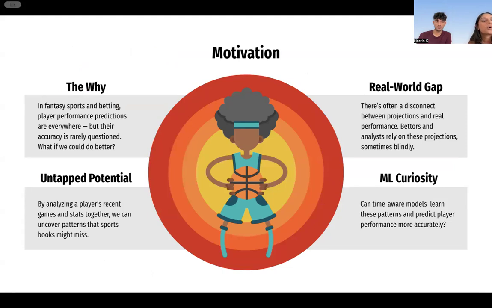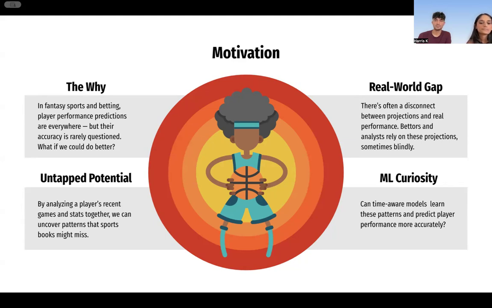While real-world performance is impossible to predict precisely, we believe that there is some correlation between past performance and future performance based on player tendencies. Our hypothesis is that by analyzing a player's recent performances, for example where they shoot from, how often they shoot, and the opponent defense, we can uncover patterns that enable a competitive edge in the betting market.